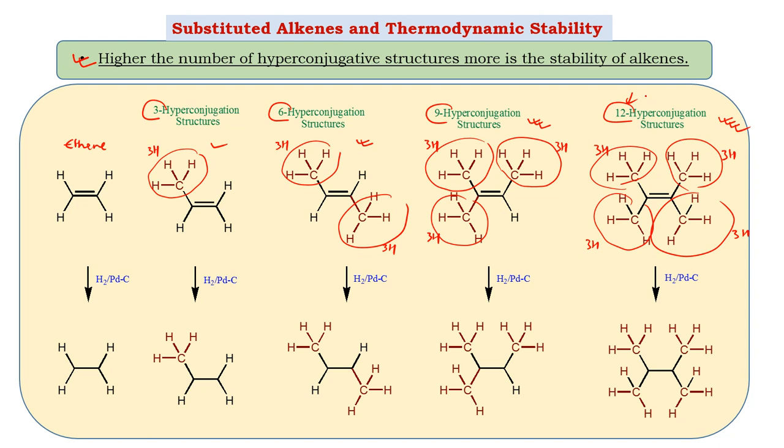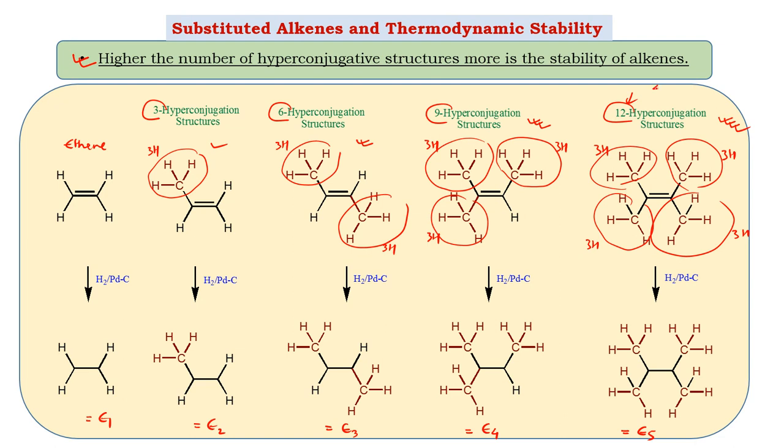What is the meaning of this? How can we prove it? By just doing hydrogenation studies. As we know, whenever we are forming a bond, energy is released. So if we look at the energetics, we do hydrogenation of these alkenes and get different energies: E1, E2, E3, E4, and E5. If we compare the amount of energy released in all these alkenes, then the substrate that releases the minimum amount of energy has to be the most stable.